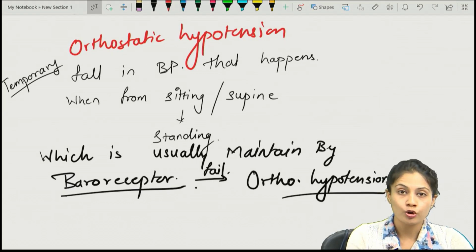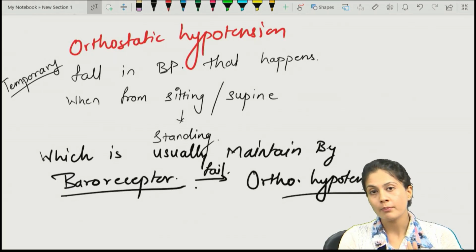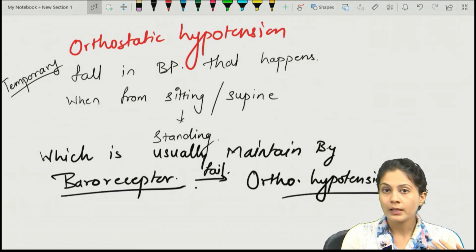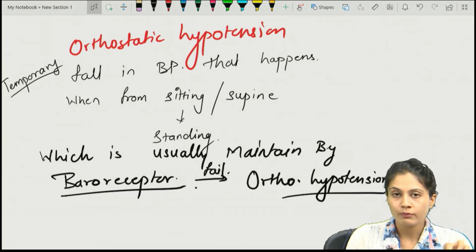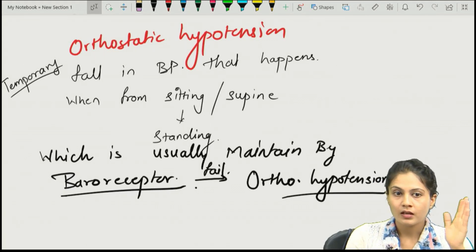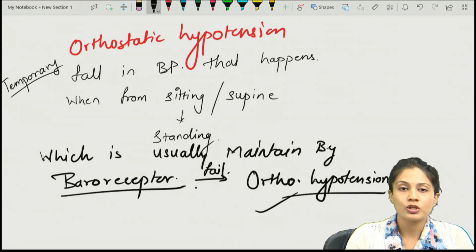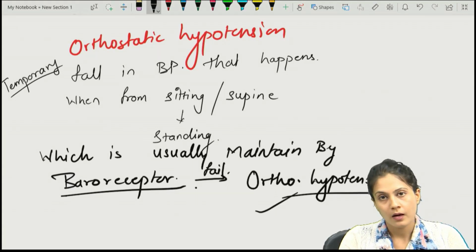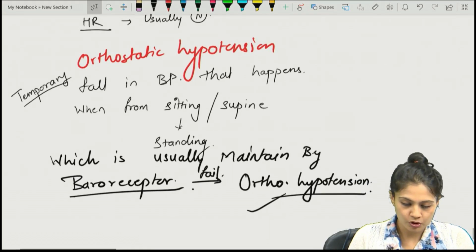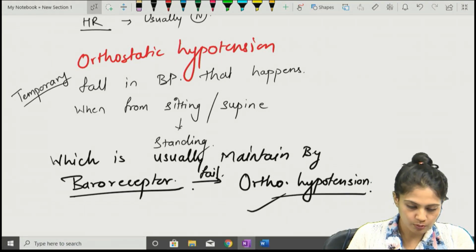So that is known as orthostatic hypotension. Whenever you are standing straight, the venous return will decrease suddenly. Why? Because the blood will go towards the lower limb, right? So pooling of the blood will occur at this point of time whenever you are changing the posture from sitting or supine towards standing, and if the baroreceptors fail to maintain this BP, orthostatic hypotension will occur, that is a fall in BP. If it is not maintained, the person may land up in fainting or syncope.